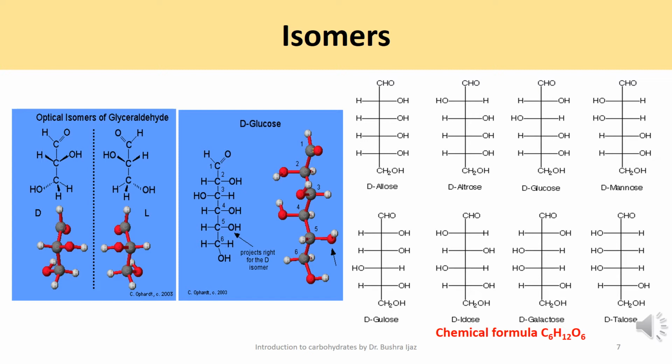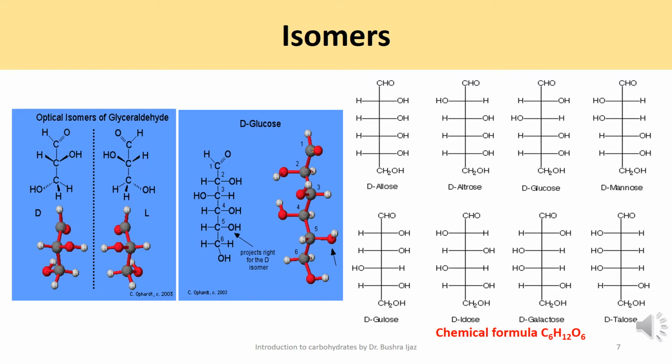On the right side, you can see the structure of glucose and its isomers, and you see that the molecule is numbered from carbon number 1 to carbon number 5 in the blue image. Carbon number 1 is the aldehyde or carbonyl group, and with this carbonyl carbon, on the right side you see allose, altrose, glucose, mannose and galactose.